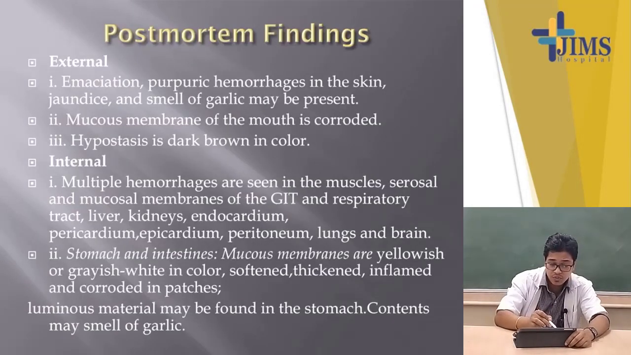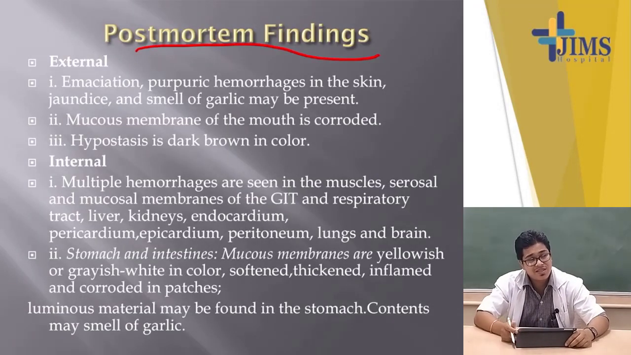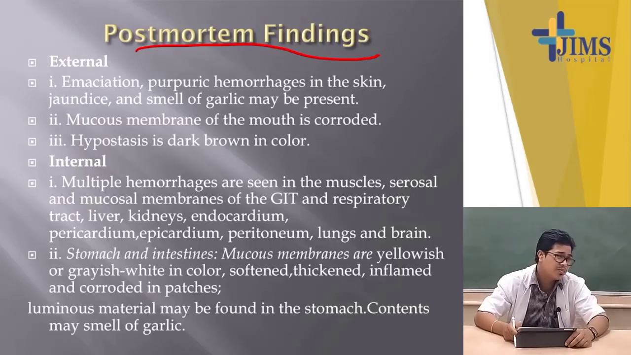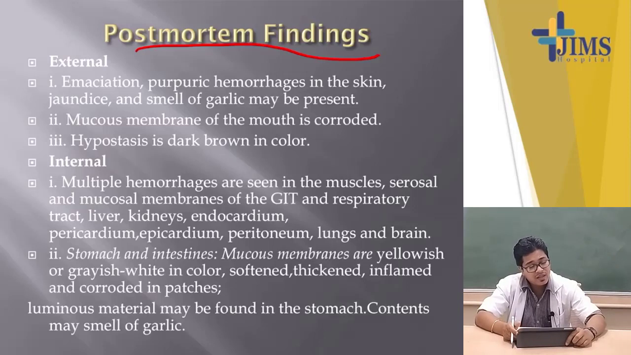Now, what will be the post-mortem findings? If the person has died due to phosphorus poisoning, whether accidental or homicidal, whatever it may be, then as a forensic expert you have to do the post-mortem examination. What will we see in the dead body externally, outward, not dissection? So, externally, what are we watching?